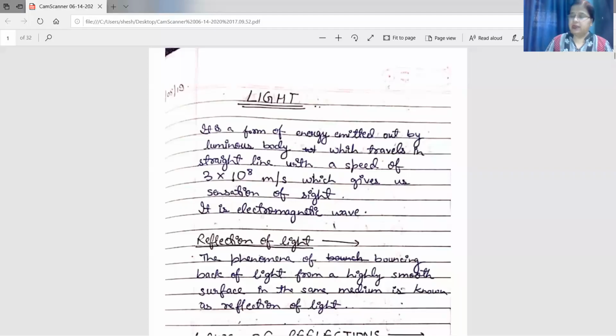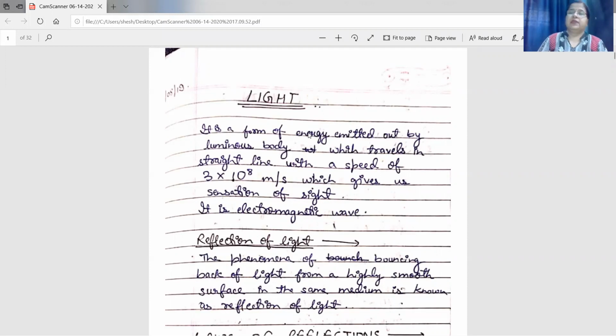Today I will start with the next chapter, light. In this chapter you have to read about reflection of light, refraction of light, dispersion of light, scattering of light, so many phenomena that light is. Now today I will start with reflection of light.